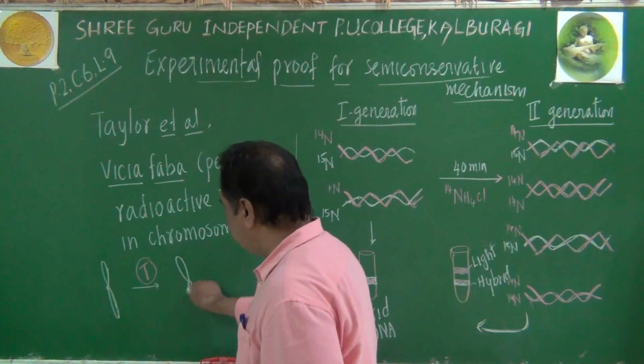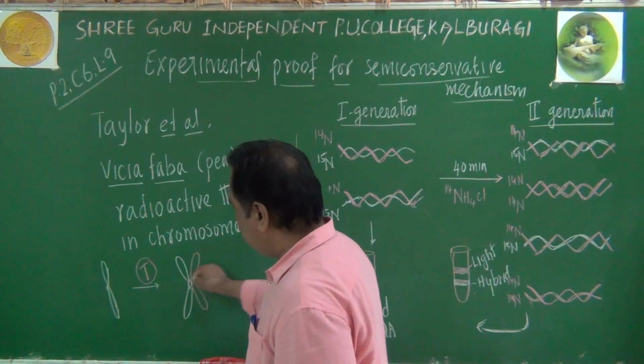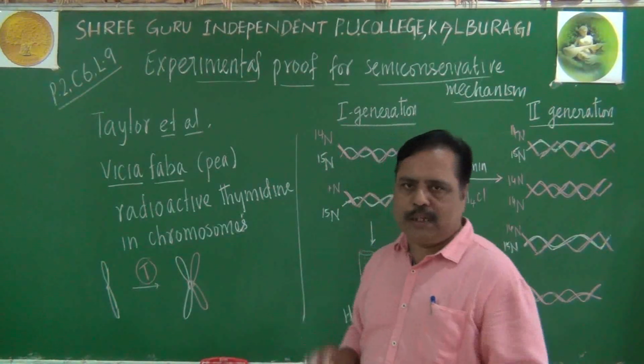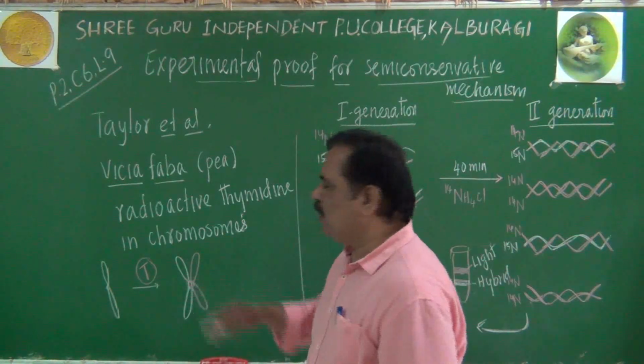It will be produced like this. One strand is the daughter DNA, the daughter chromatid, having two sister chromatids with one centromere.